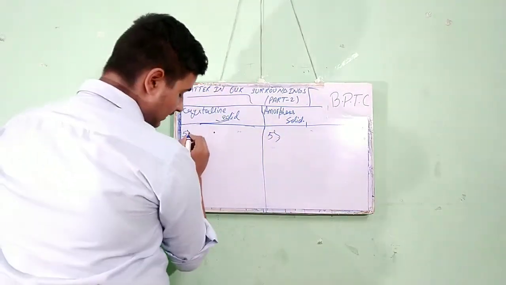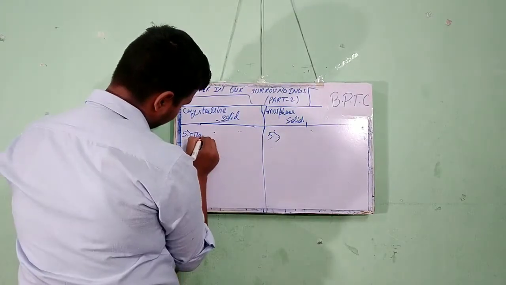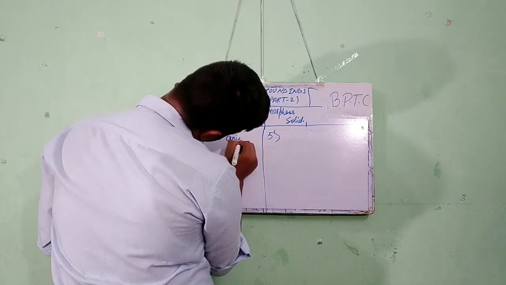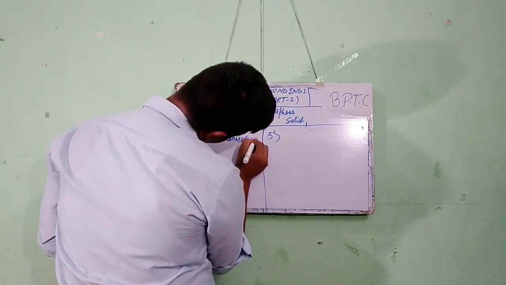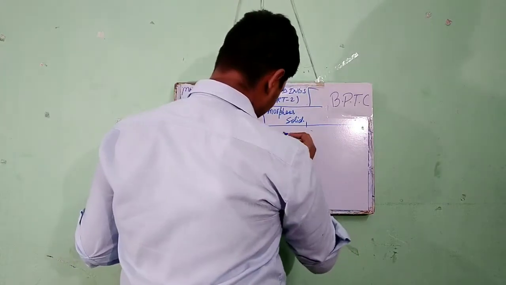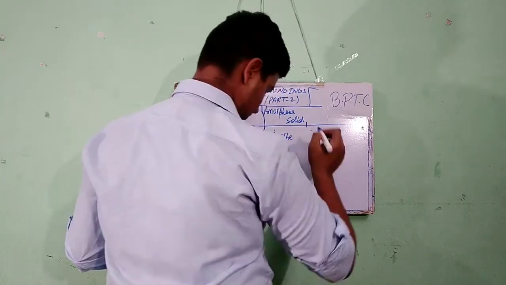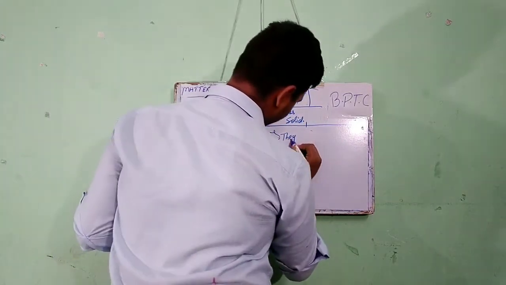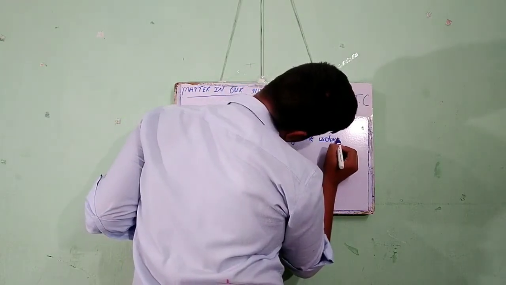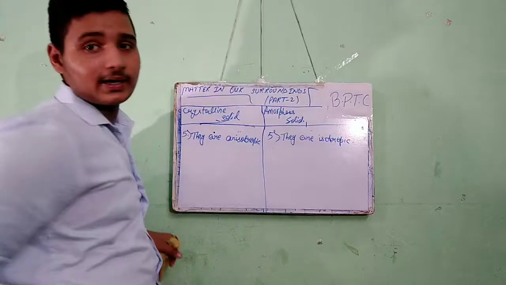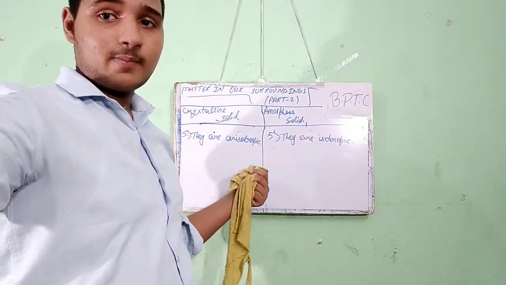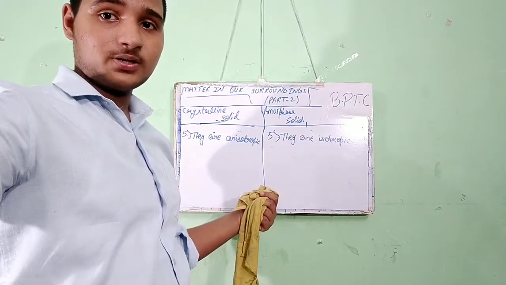Crystalline solids are anisotropic and amorphous solids are isotropic.